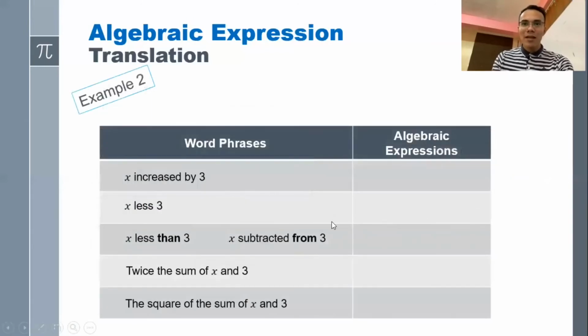Let's have example number 2. I have here the word phrases, or we call them English phrases, and we want to translate them into mathematical phrases or algebraic expressions.